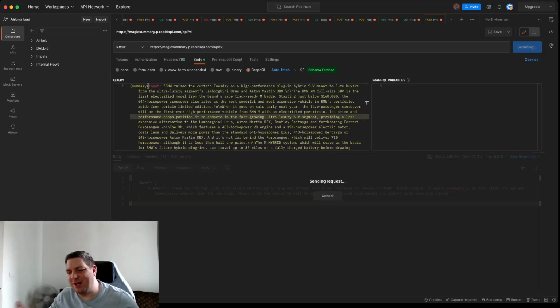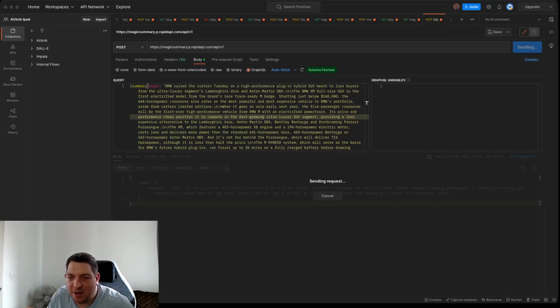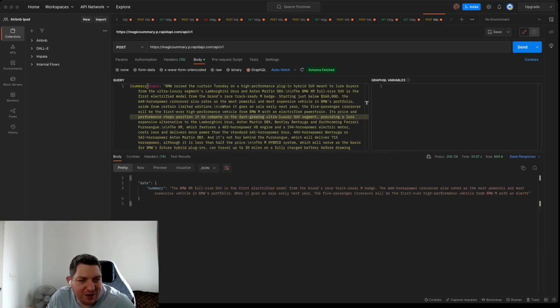So generally, based on the length of text, it can take a little bit of time for it to be able to work. Whilst it's sending, I've done a few tests, sort of 20, 30, 40 seconds, generally based on the length. The longer your text, the more it has to work, so the longer it's going to take to process. But for something like this in beta, that's totally acceptable, and we're just really looking at the potential of the outputs. So we come back to Postman, and we just wait for it to actually finish.